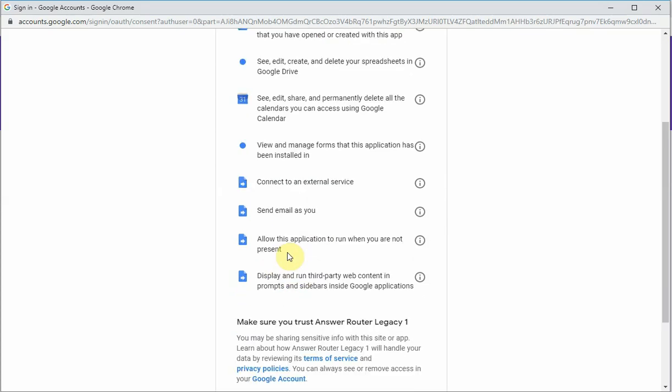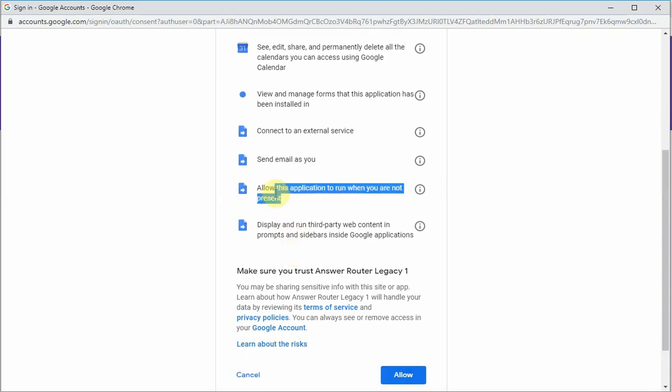The next permission is allow this application to run when you are not present. What that means is when someone submits your form, you are not present. You're not there when someone else is filling out your form. So when someone else fills out your form and submits it, the add-on runs. So that's all that means.